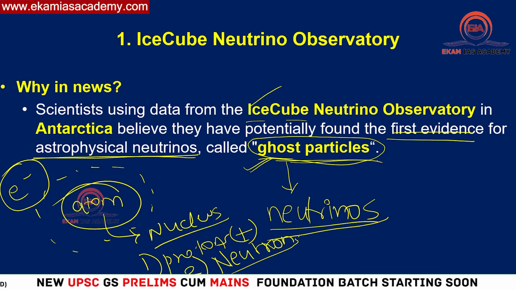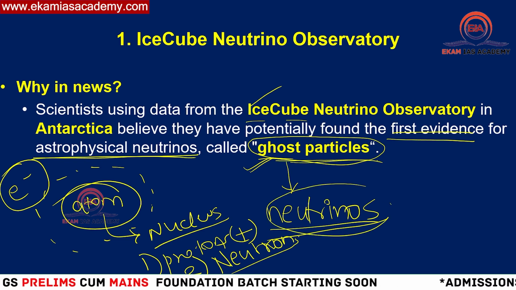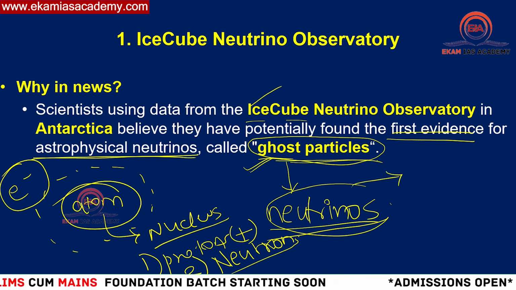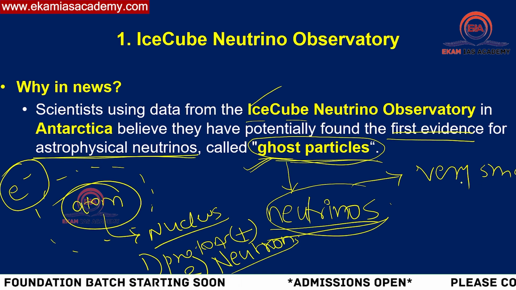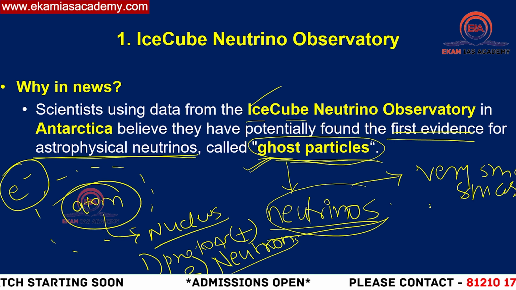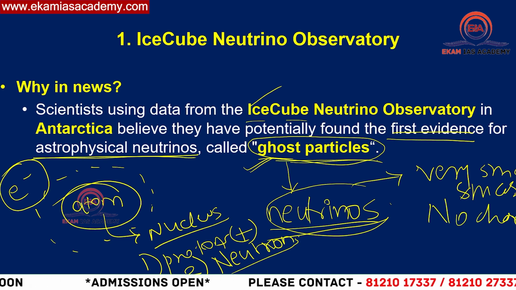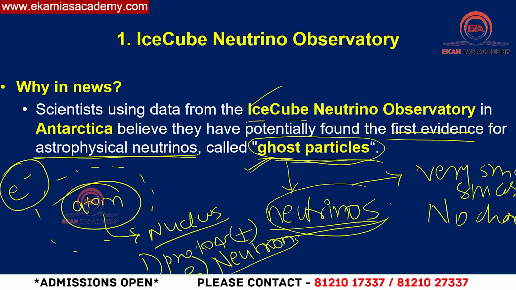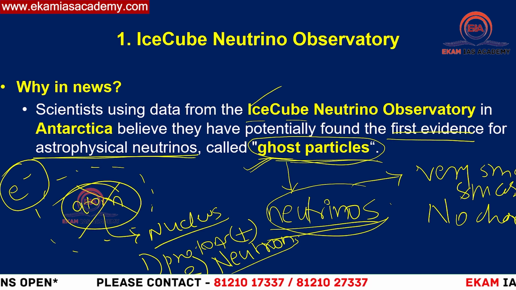So what are these neutrinos we are referring to, and how are they different? These are also tiny elementary particles. They have a very small mass, and they have no charge at all, like neutrons. They don't have any charge and they're not part of the atom. Do remember, they are not subatomic particles. They're not part of any atom.